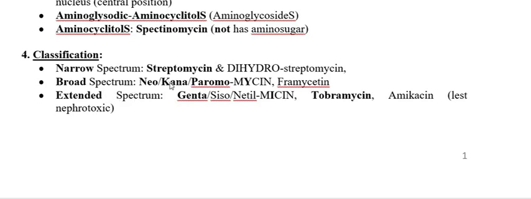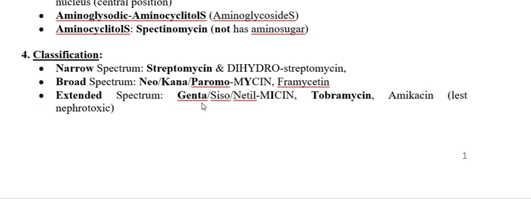In this, one is the derivative of kanamycin that we call amikacin. Then another is gentamicin. This is also used too much in practice. So gentamicin, tobramycin, amikacin, these three aminoglycosides coming under the extended spectrum are used too much.